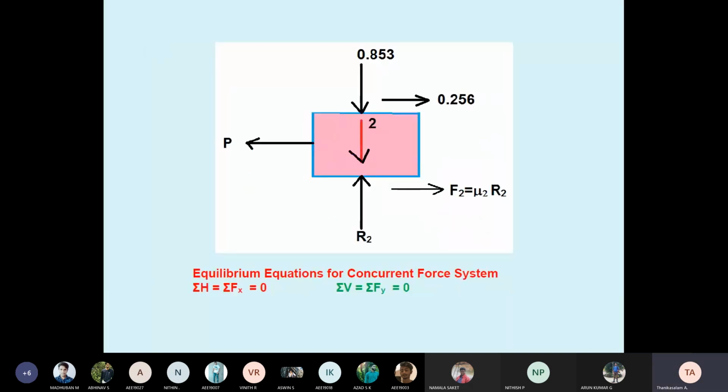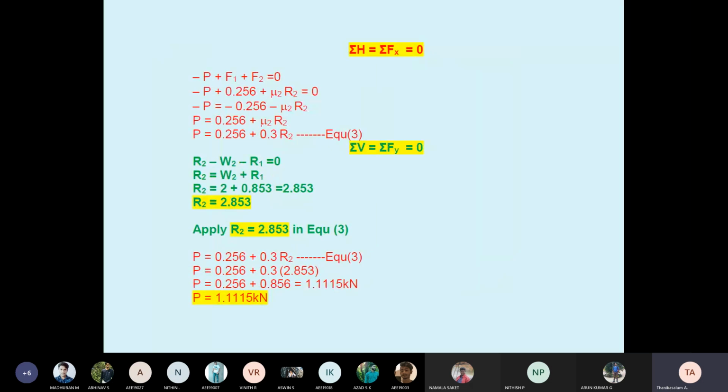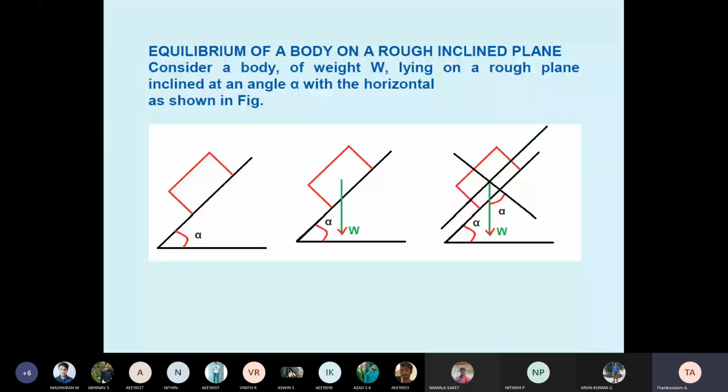So we recollected everything. Now we have equilibrium of a body on a rough inclined plane. Students, so far we discussed the block being horizontal.